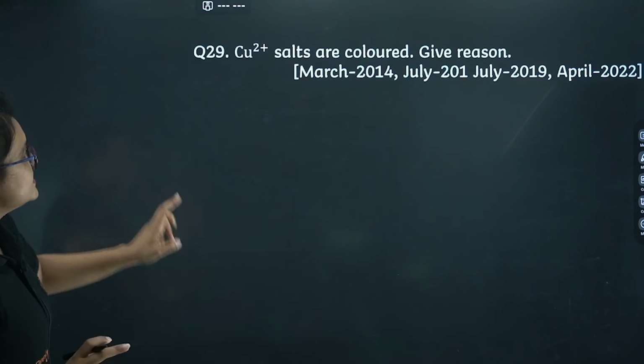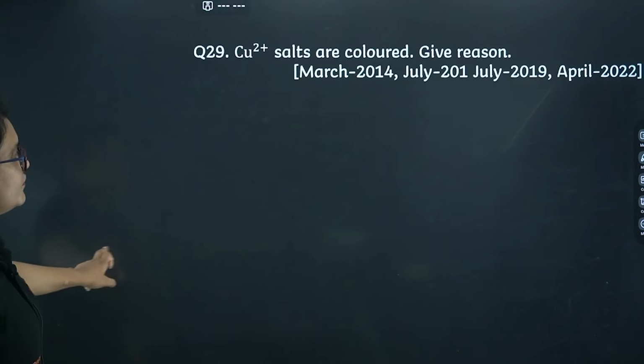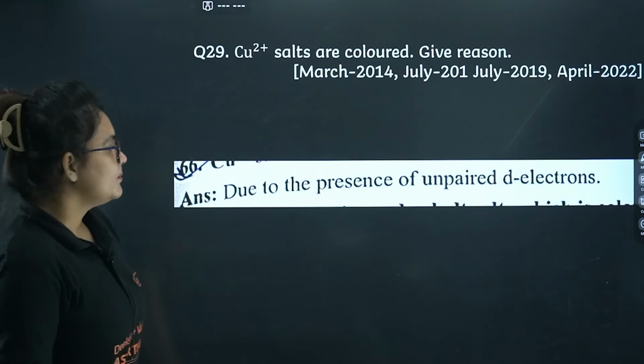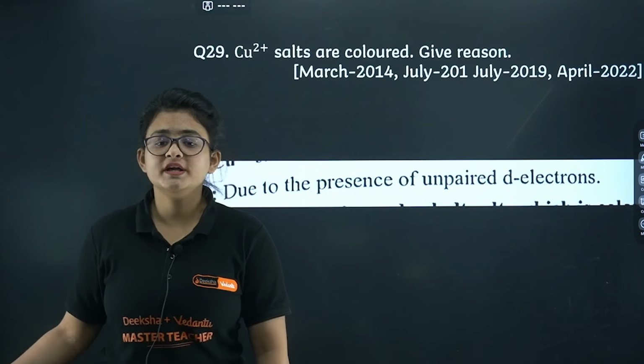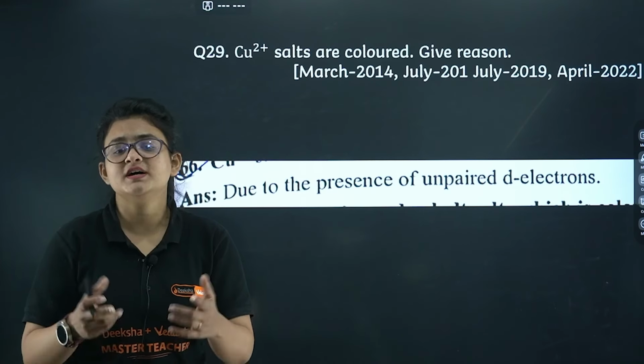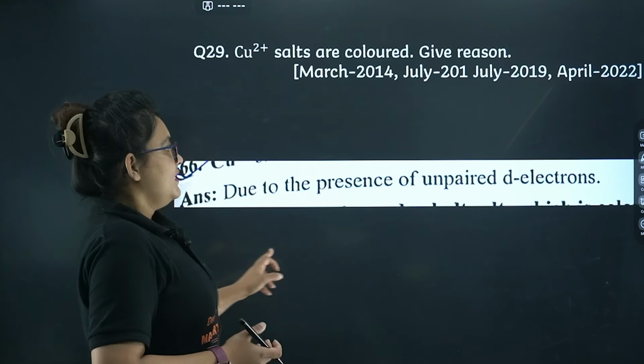Let's proceed. Cu2+ salts are colored. Give reason. Basically, the presence of unpaired d electron will undergo d-d transition, and hence it will give you the color. Okay. It's clear, I guess.